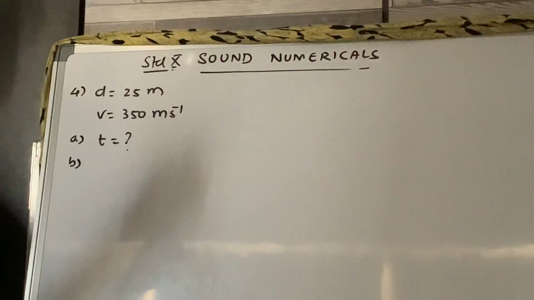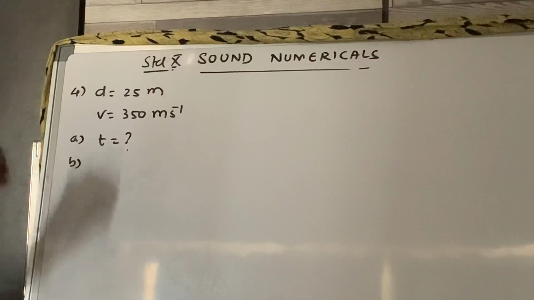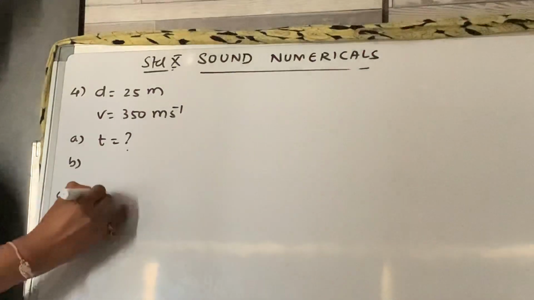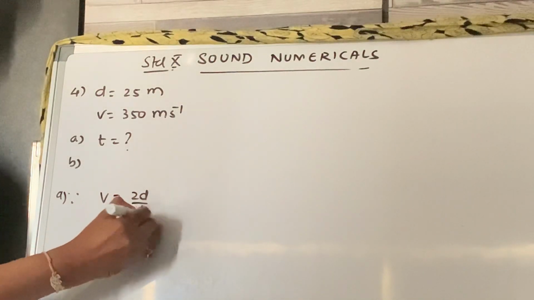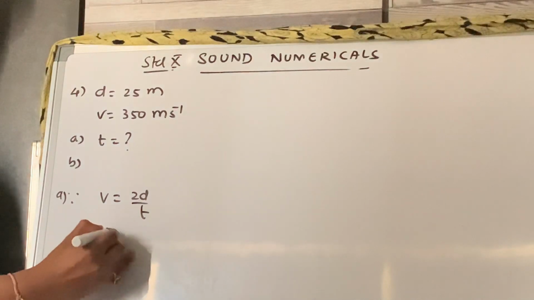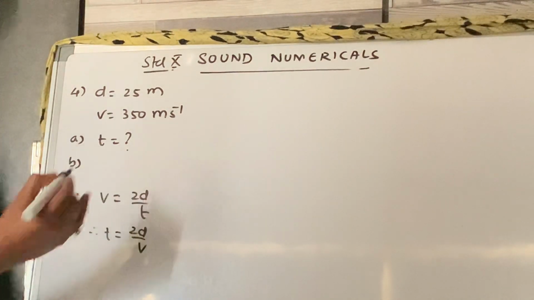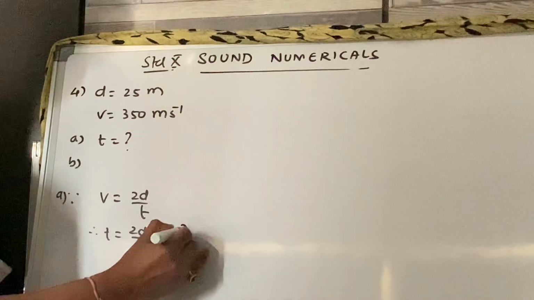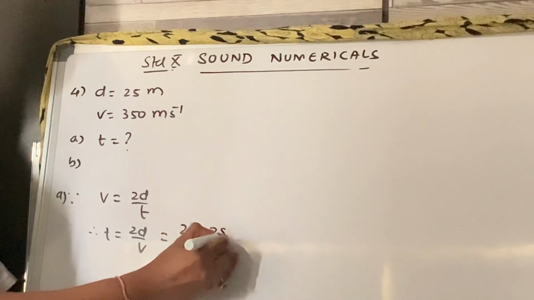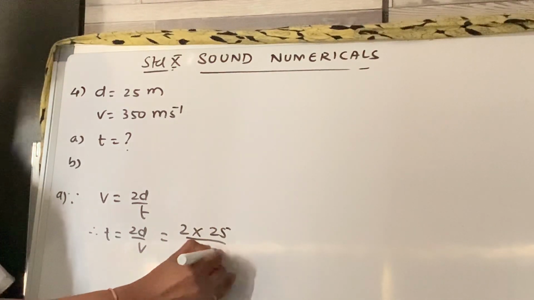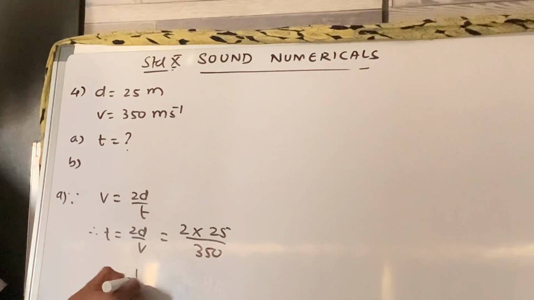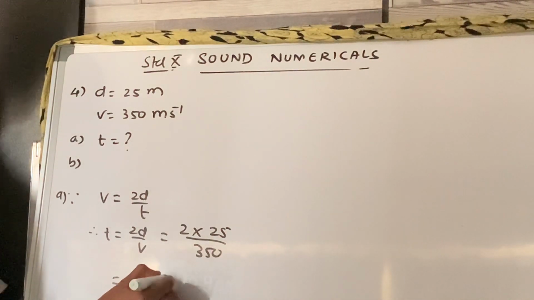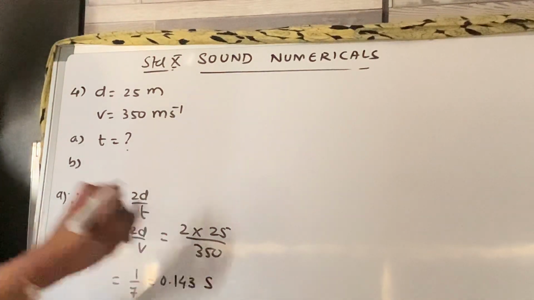Since in the first part you have v is equal to 2d upon t, your t is equal to 2d upon v. The 2 stays as it is, d is 25 upon 350. If you solve, this comes out to be 1/7, which is 0.143 second.